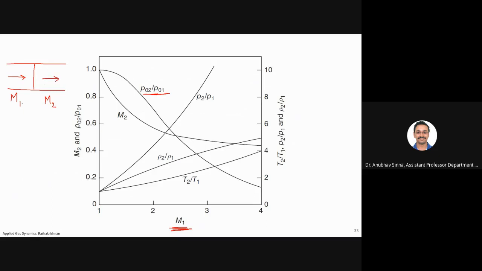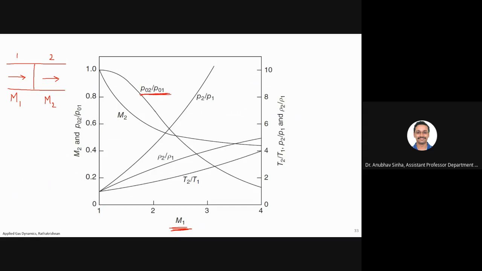We'll talk about pressure or density for these two: before the shock 1, after the shock 2. That is how we are using subscripts so far. So P02 by P01 means the stagnation pressure after the shock divided by stagnation pressure before the shock. So this ratio is decreasing.